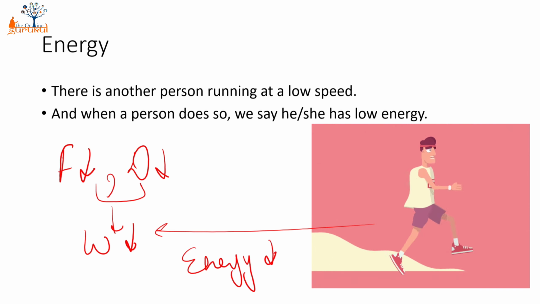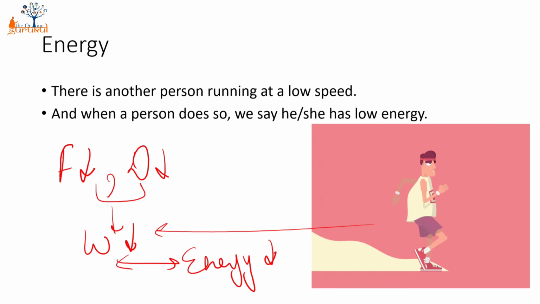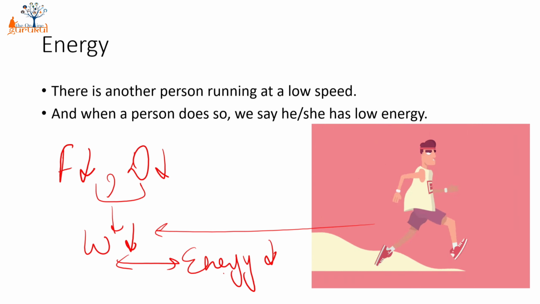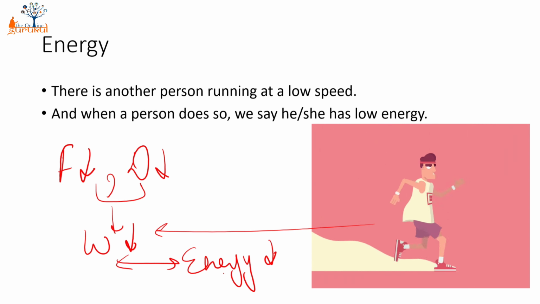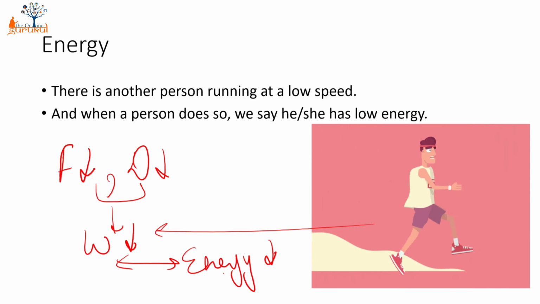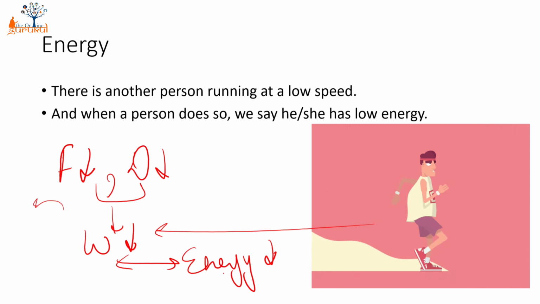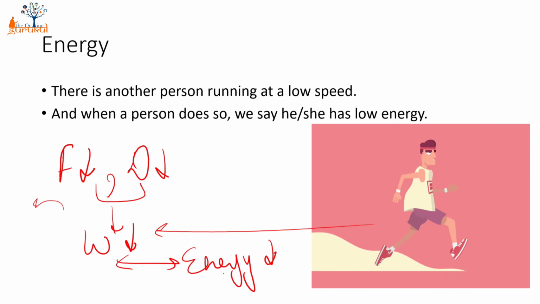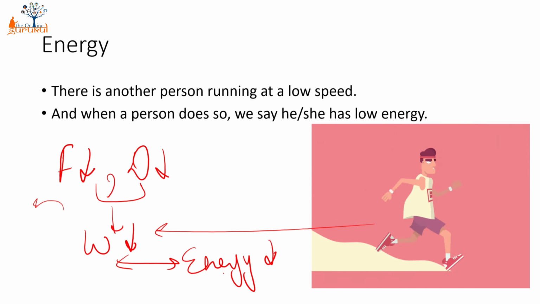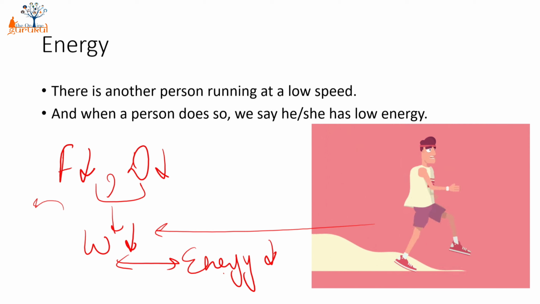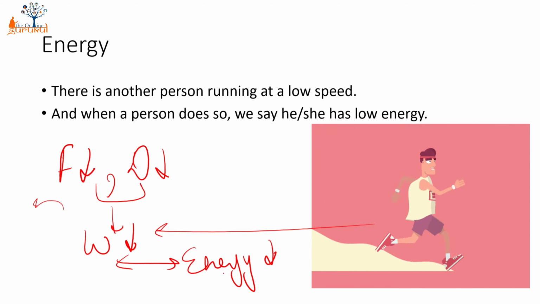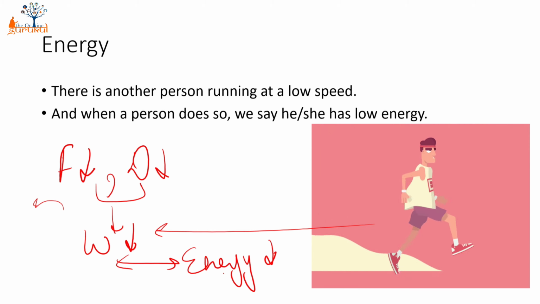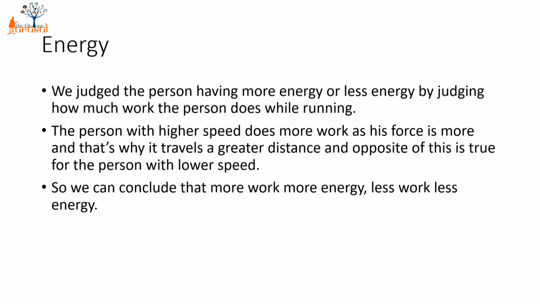So from this, I can conclude that there is definitely a relationship between work and energy. In the previous case of person A, if you remember, he was applying a lot of energy and we saw that the person was doing a lot of work. And here the person who is at a very low energy is also doing low work. So what can we conclude from these two examples? That spending more energy is doing more work, while spending less energy is doing less work.